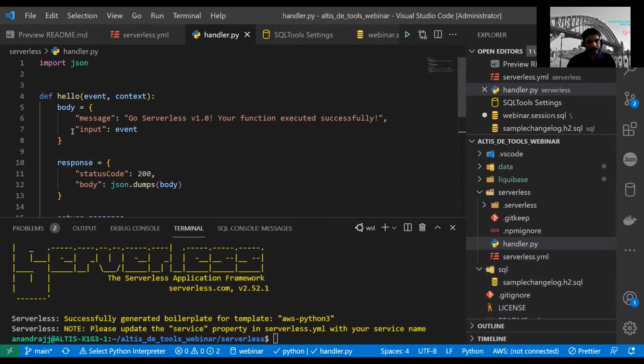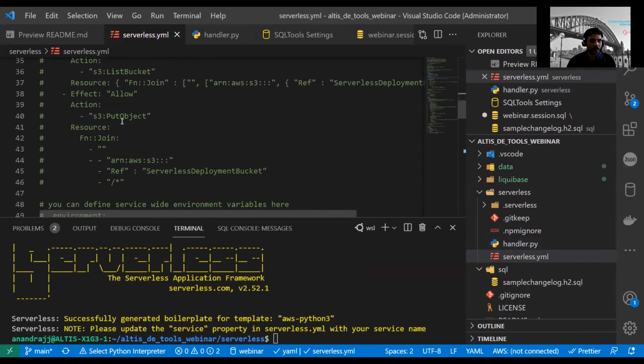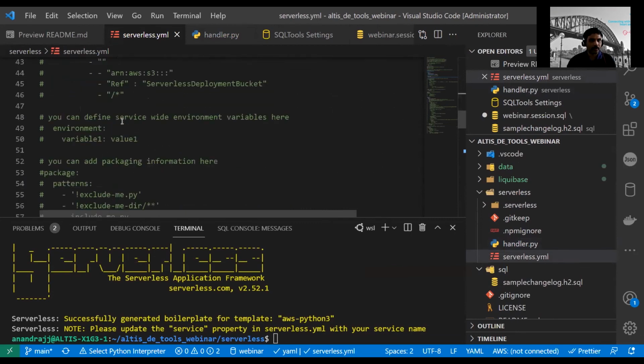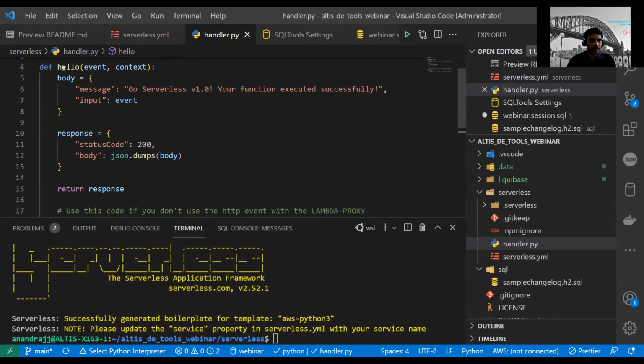We will be accessing this particular Python code using an API gateway. That means we will be deploying a REST API today that will work with the get operation. So let's come down. For that, we have to enable the event for the function. This is the serverless function, hello, and you can see it's pointing to the handler file, and within that, the function hello will be called.